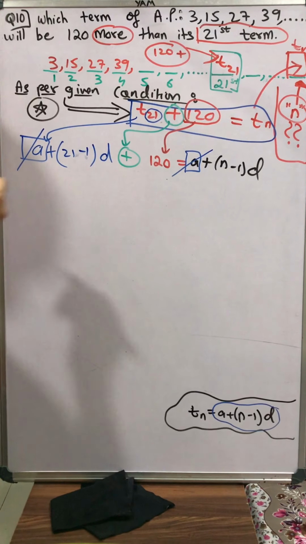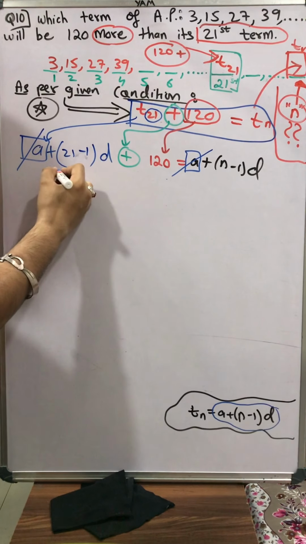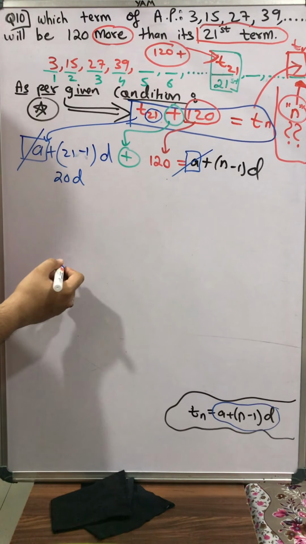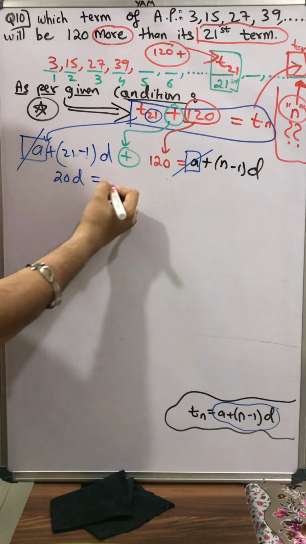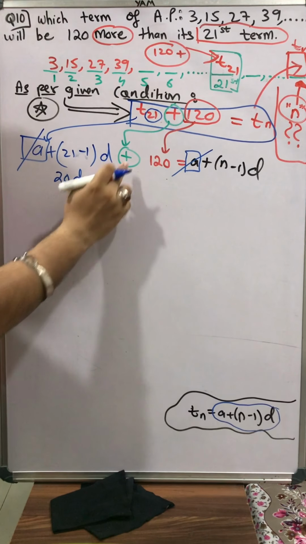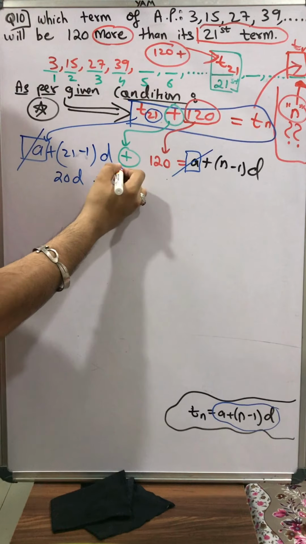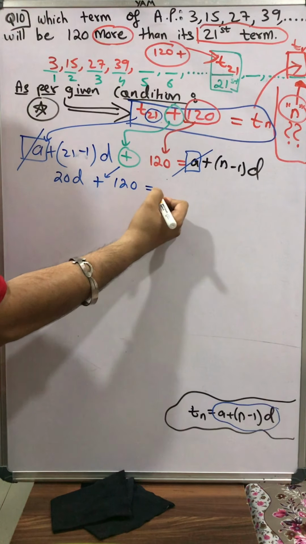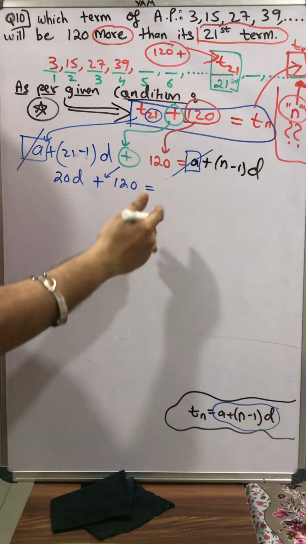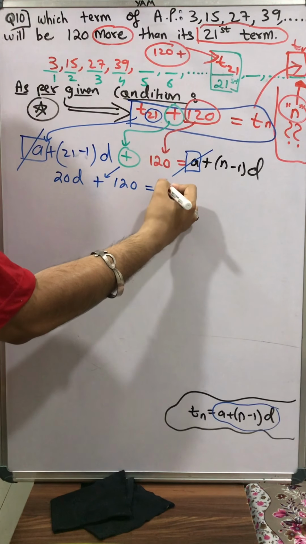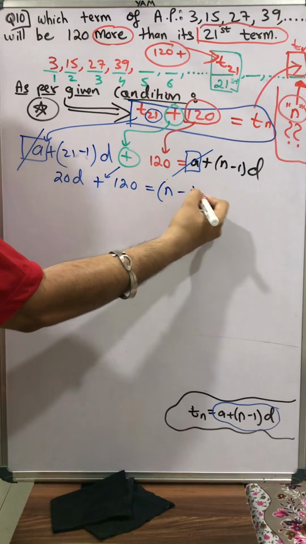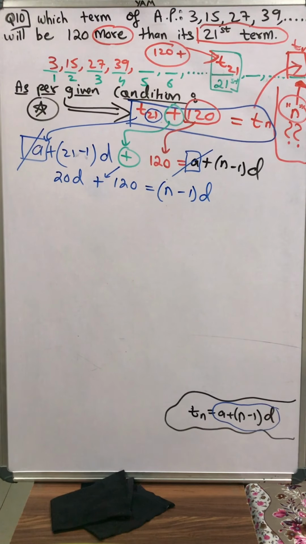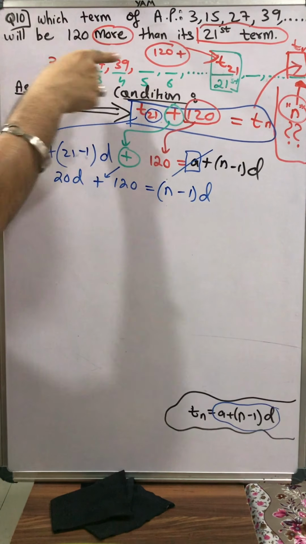Okay. Now, how to work on this? See, this is 21 minus 1 into d. 21 minus 1 is 20. So 20 multiplied by d is equal to, sorry, plus, this plus I will copy as it is, 120 is equal to n minus 1 into d. I don't know the value of n, I'll write n minus 1 into d as it is. Students, can you all calculate the value of d for me?